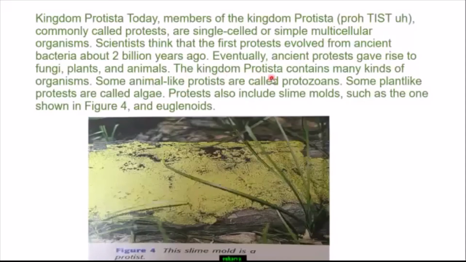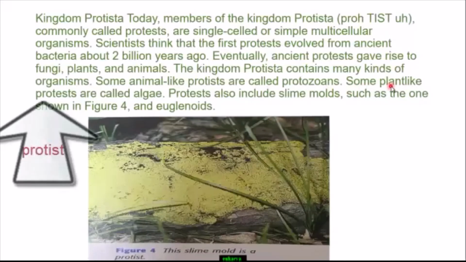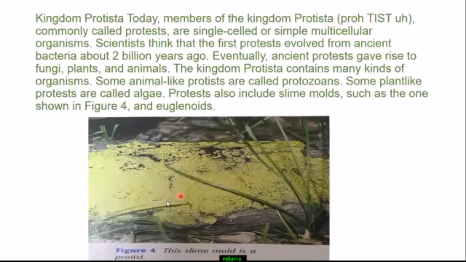The kingdom Protista contains many kinds of organisms. Some animal-like protists are called protozoa. Some plant-like protists are called algae. Protists also include slime molds, such as the one shown in the figure below, figure 4, and euglenoids.